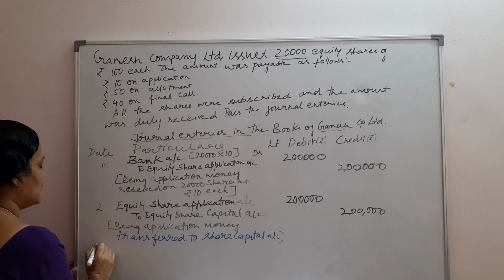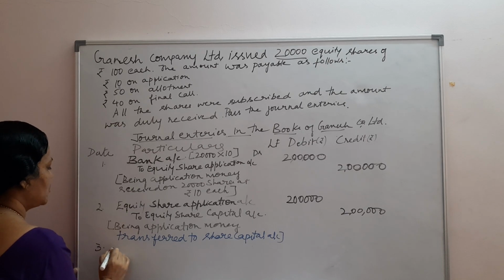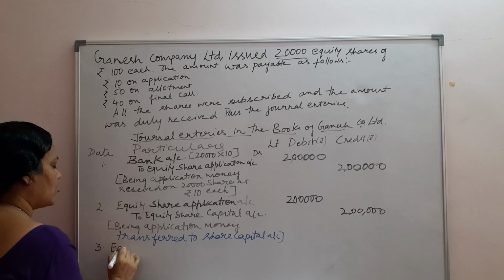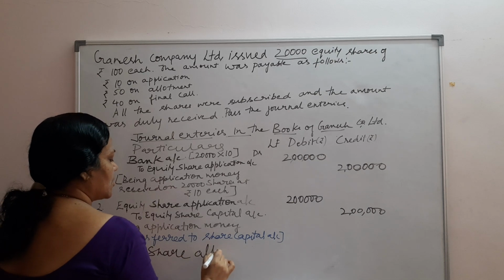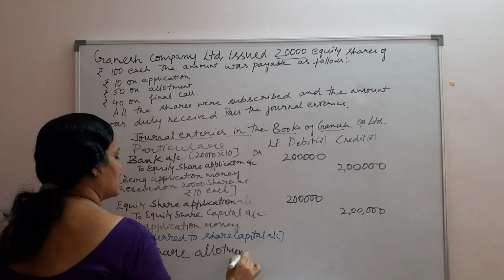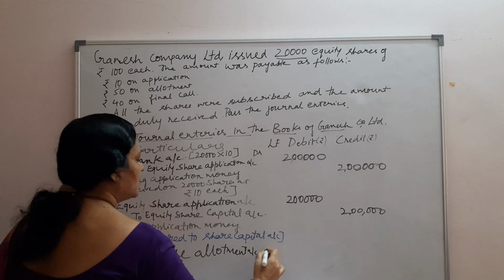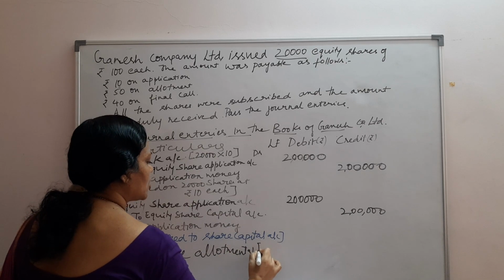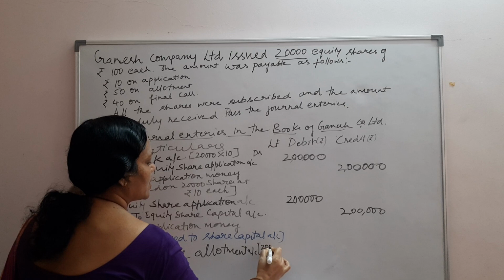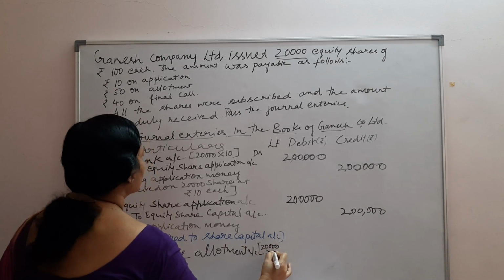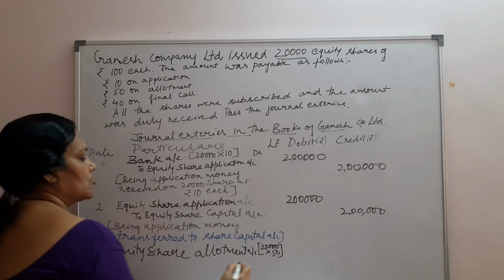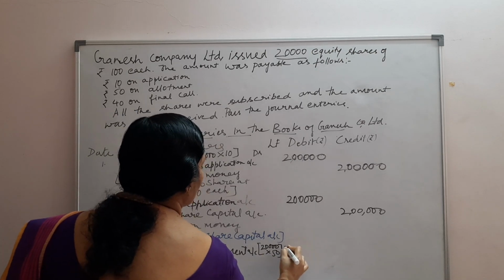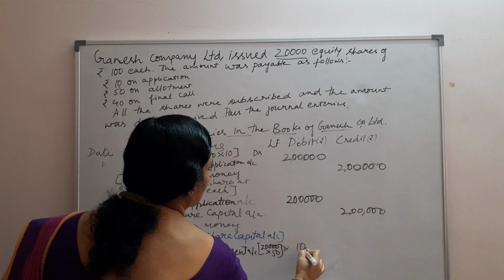The third entry will be the equity share allotment account. So this third journal entry is passed: equity share allotment account debit. Here again the number of shares are 20,000 and we are expecting to collect 50 rupees. So 20,000 into 50, I have to write as debit 10 lakh rupees.